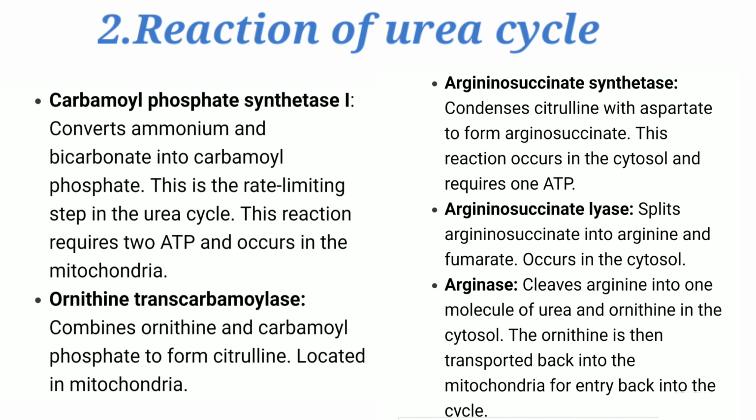Ornithine transcarbamylase combines ornithine and carbamyl phosphate to form citrulline, located in mitochondria. Argininosuccinate synthetase condenses citrulline with aspartate to form argininosuccinate. This reaction occurs in the cytosol and requires 1 ATP. Argininosuccinate lyase splits argininosuccinate into arginine and fumarate. It occurs in the cytosol. Arginase cleaves arginine into one molecule of urea and ornithine in the cytosol. The ornithine is then transported back into the mitochondria for entry back into the cycle.